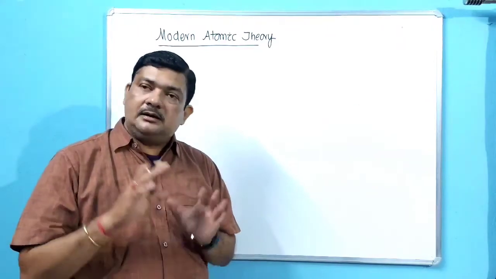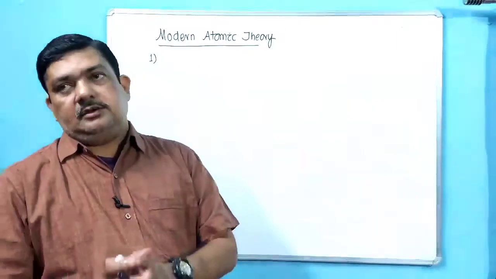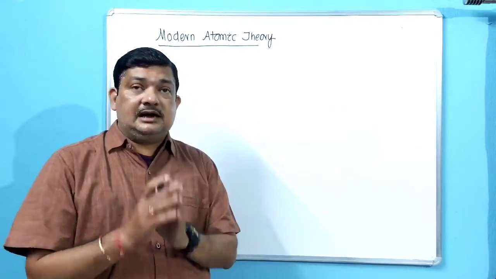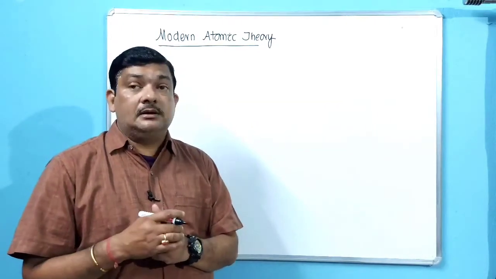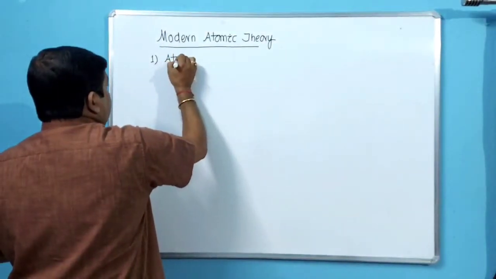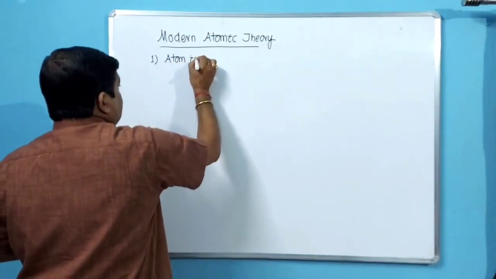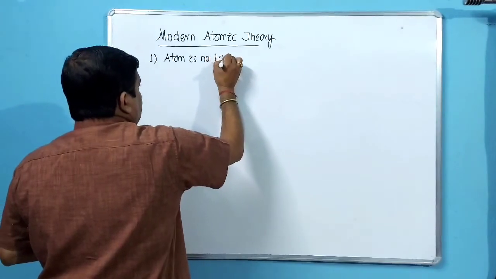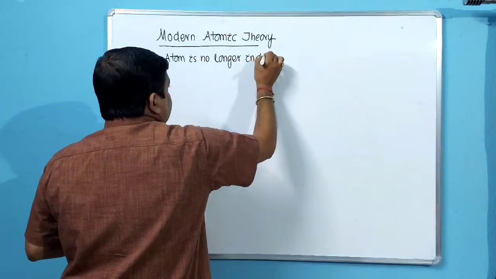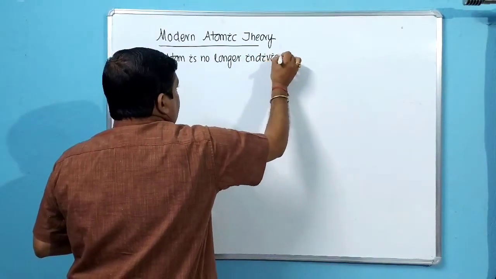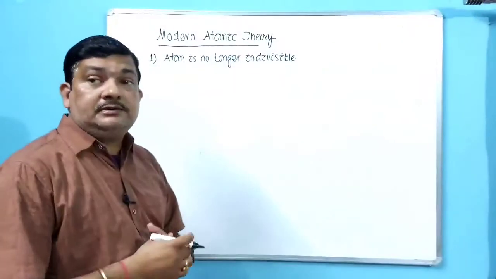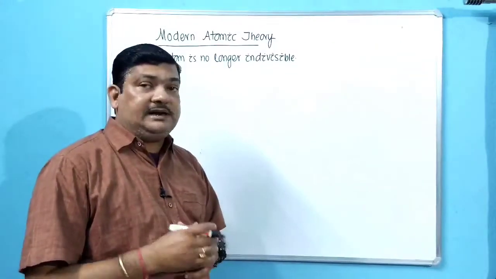So what will be the correction here? Okay, it comprises of small particles or atoms, but atom is no longer indivisible. So what is the first point now? Atom is no longer indivisible. It comprises of around 35 types of subatomic particles.